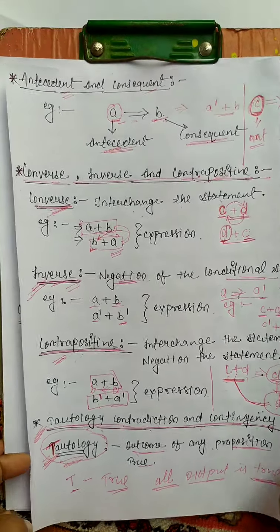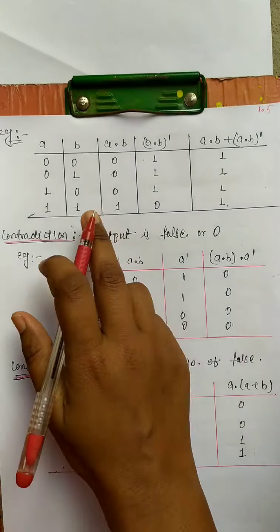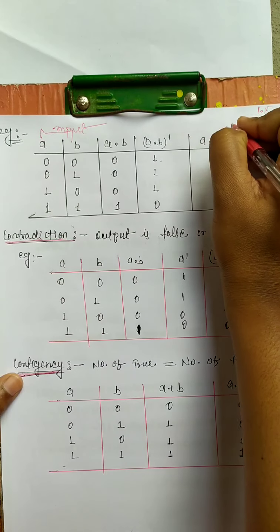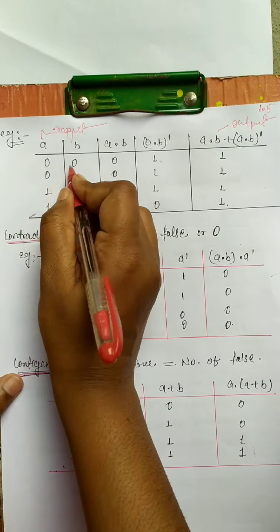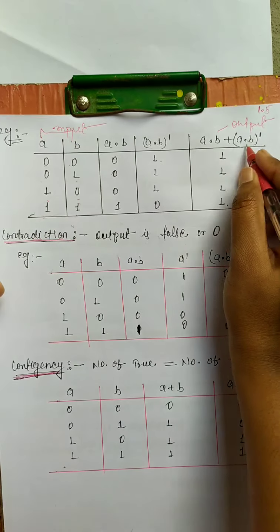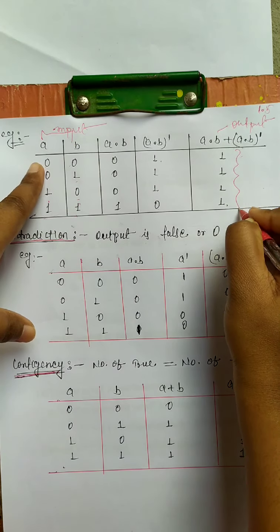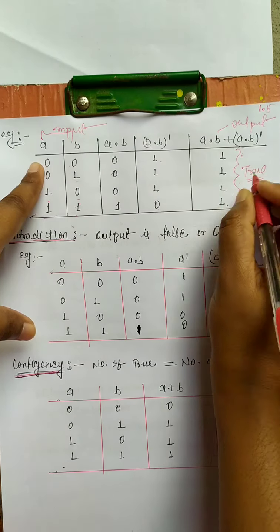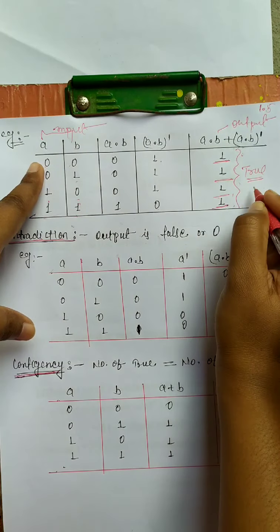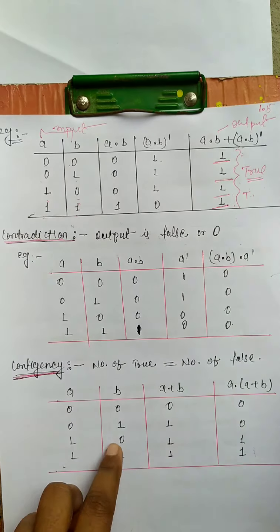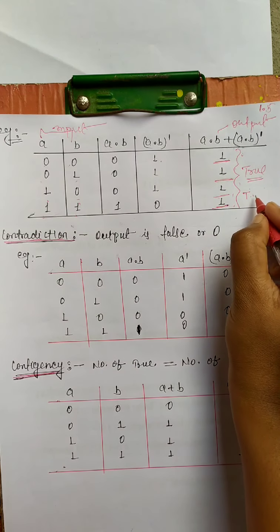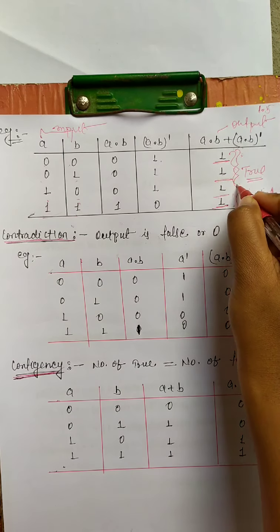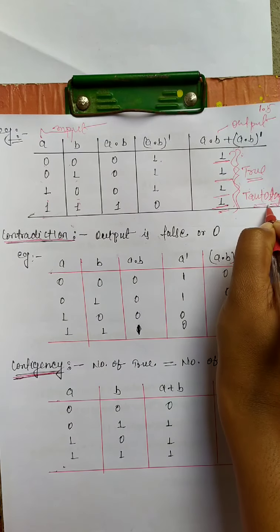Here we can take an example of tautology. Here A and B are the input and this is the output. 0 0, 0 1, 1 0, 1 1, this is the input and this is the output. Here we can see all outcomes are true, so that is called tautology. If all the output is true, that is called tautology.